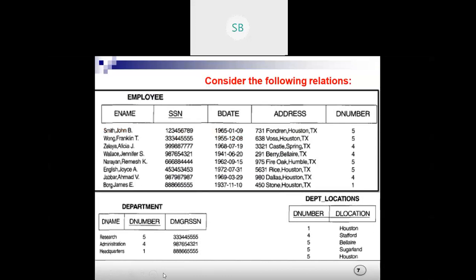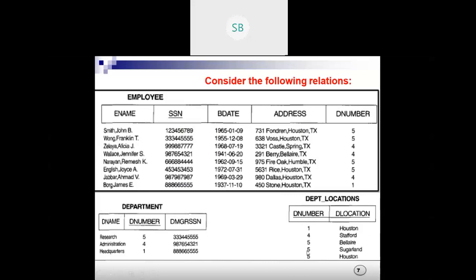But here we have one more table, where we have used department number and D location together as a primary key, because from yesterday we have discussed the ER data model. It's a weak entity. A weak entity does not have a primary key of its own, so it does not have a unique key. It takes the department number, which was the primary key in the department table, and together with D location forms the department location key.